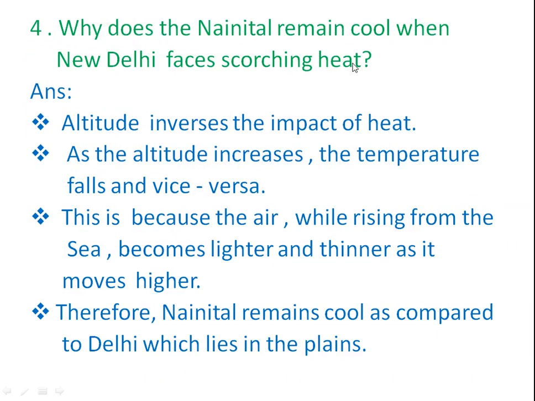Let's go to the question. Why does the Nainital remain cool when New Delhi faces scorching heat? See the answer. Altitude inverses the impact of heat. What is the meaning of altitude here? Altitude meaning is the height of an object or point in relation to sea level or ground level. That is the meaning of altitude. Altitude inverses the impact of heat.